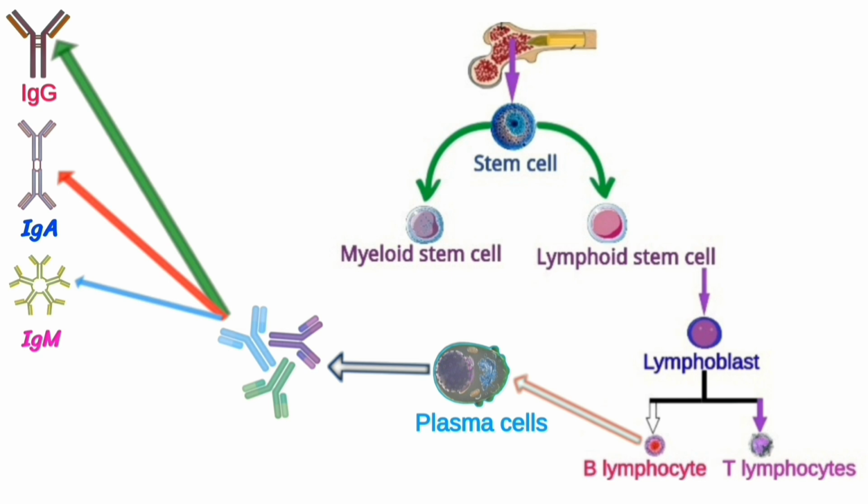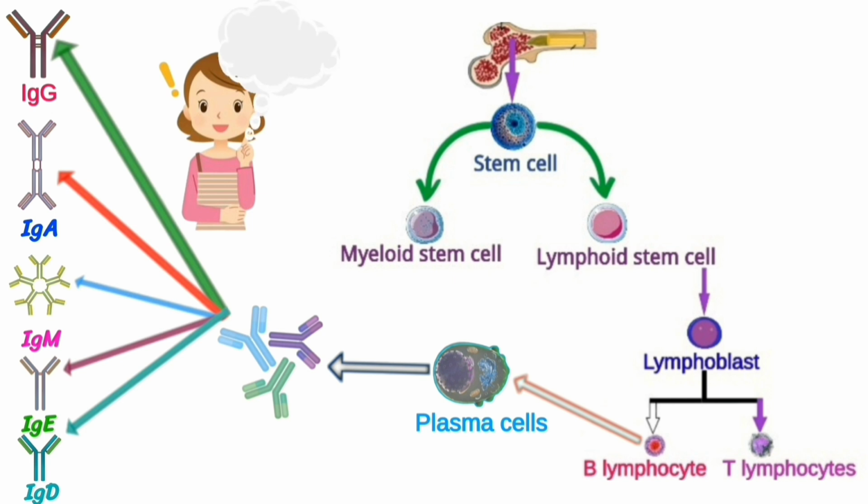IgM is the largest antibody, mainly found in blood and lymph fluid. IgE is predominantly found in tissue, primarily attached to effector cells such as mast cells and basophils, and increases in allergic reactions. IgD is found on the surface of B lymphocytes and also in small amounts in blood. To remember, immunoglobulins have a mnemonic: GAMED.